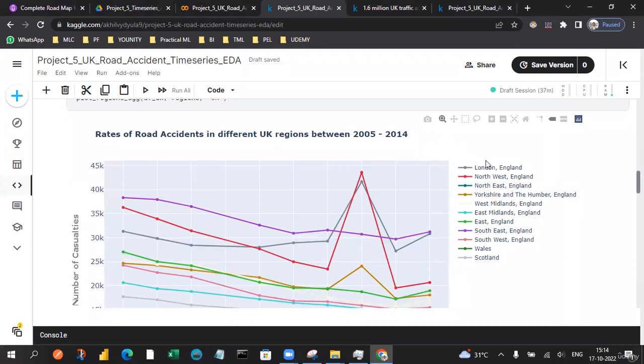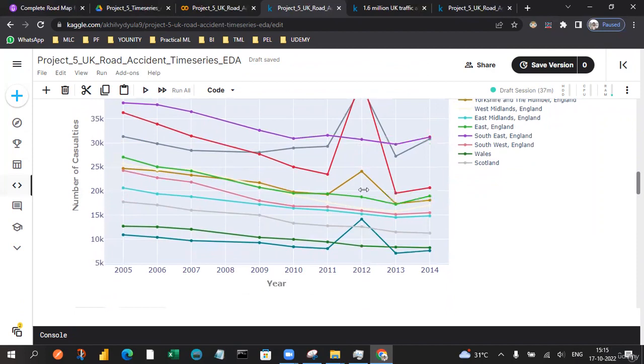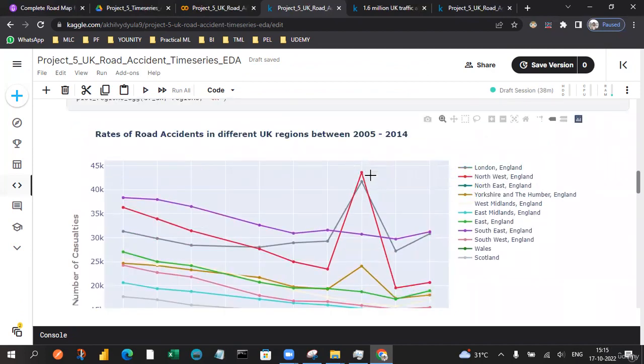You can see London has this ash color symbol, and the red color is the Northwest. By using this we are arriving at the conclusions. You can see London has very little when compared to the values we had in the past, like the Northwest, and the pink color shows the Southwest. When compared to these two, it is very low. In 2012 it is very peaked, right? In 2012 it is very peaked when compared to all the other values. So the Northwest has a very high value compared to all.